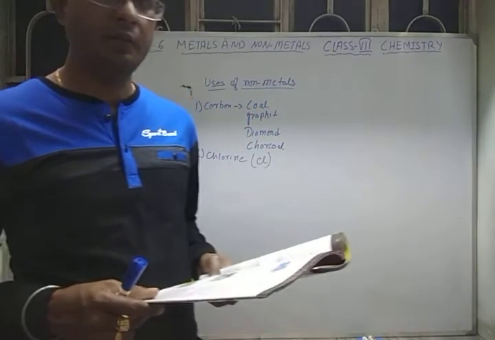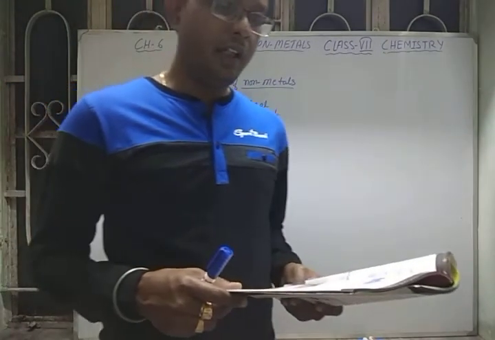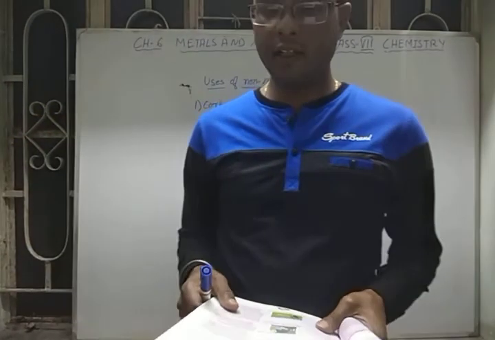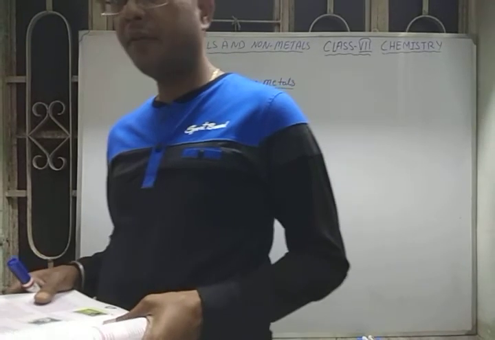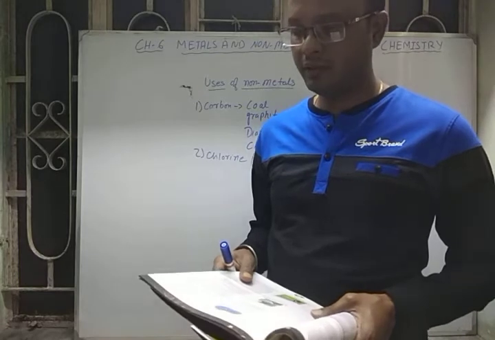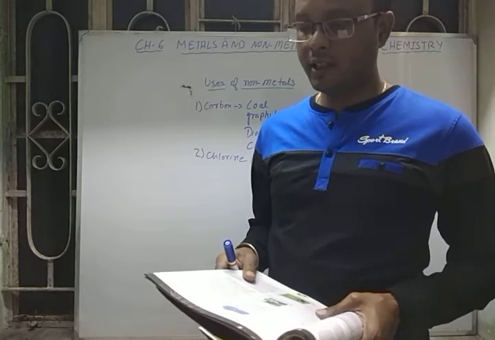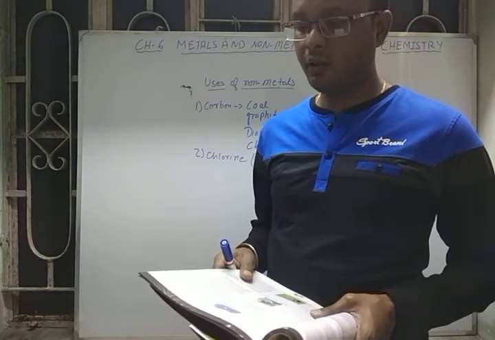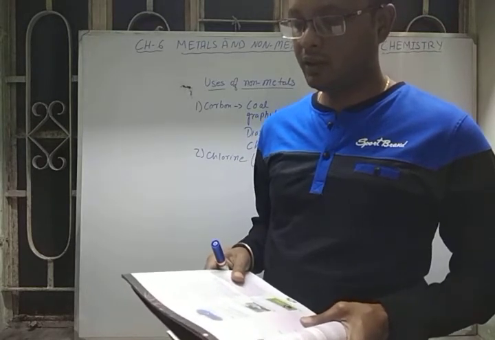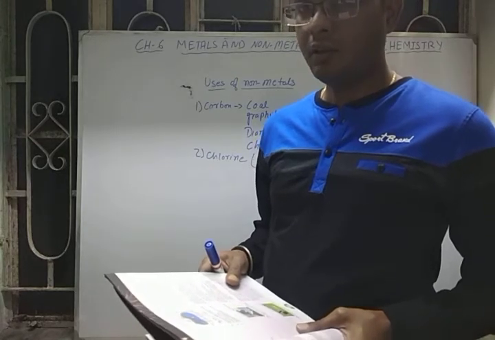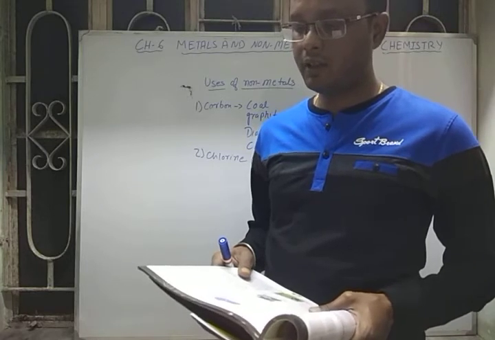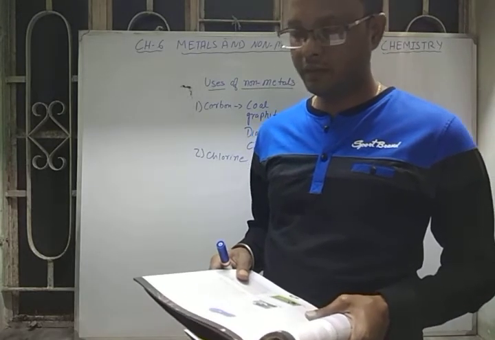It is also used as a bleaching agent. It is also used in the manufacturing of so many pesticides and insecticides like DDT, that is dichlorodiphenyltrichloroethane, and BHC, benzene hexachloride. It is also used in the extraction of precious metals like gold and platinum, because chlorine is also good for oxidation. The process of adding chlorine to water is called chlorination.